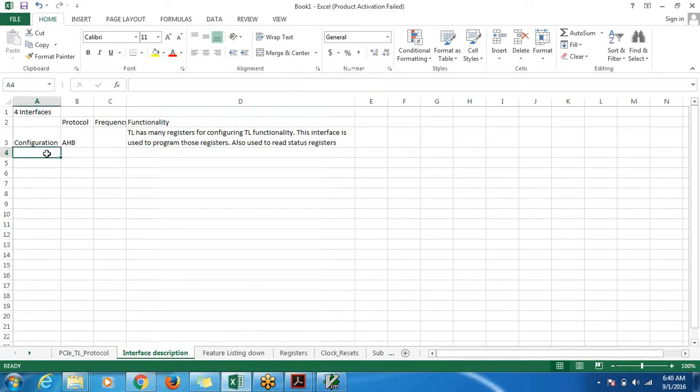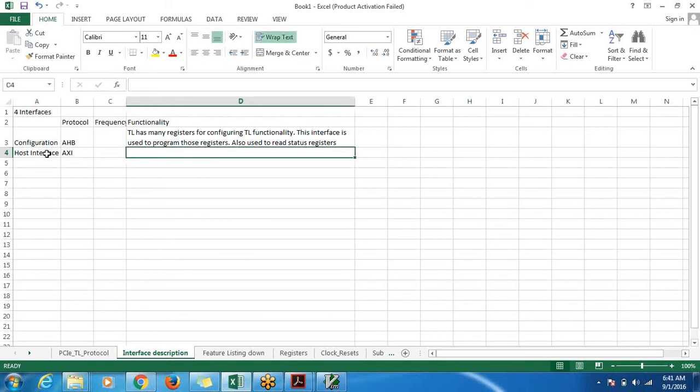The other interface it has is the host interface, I would say, host AXI interface. In this case, it will be AXI. Frequency is specific to the interconnect frequency. Functionality will be to generate write, read transactions targeted to PCIe endpoints.